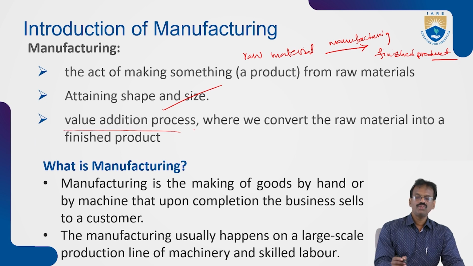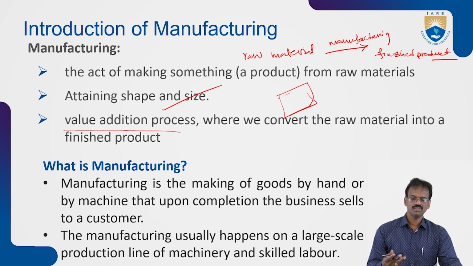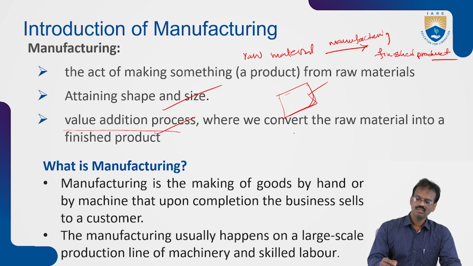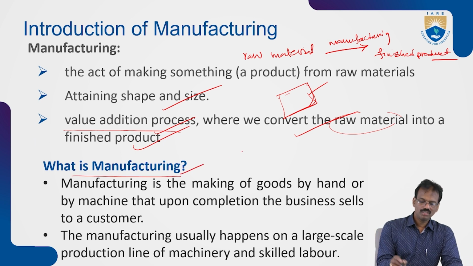We can say this is a value addition process. Raw material doesn't have any value, but if you give it the required shape and size, automatically the product will have some value. So manufacturing is a value addition process where we convert raw material into finished goods, and that product has some value.